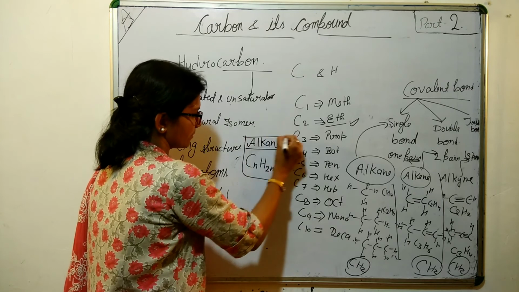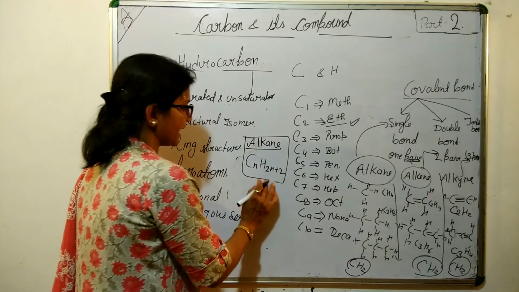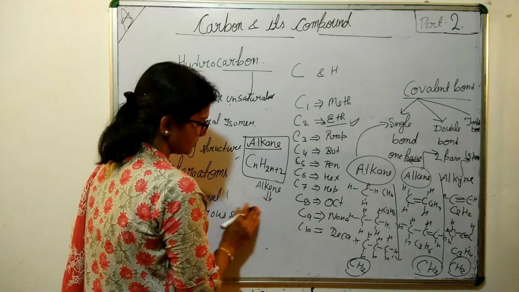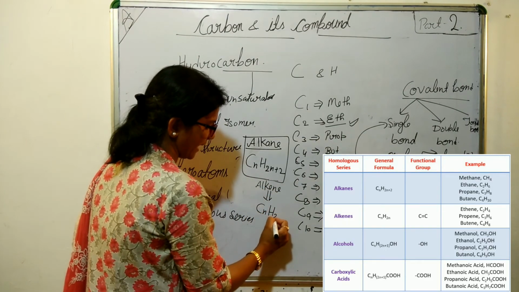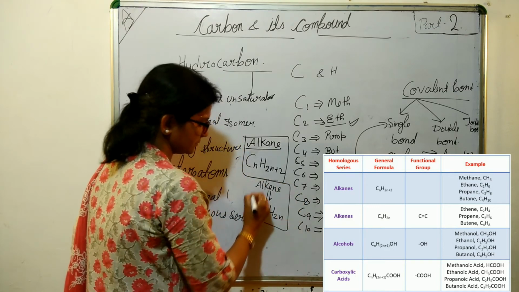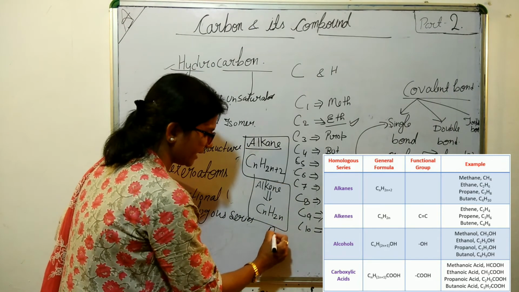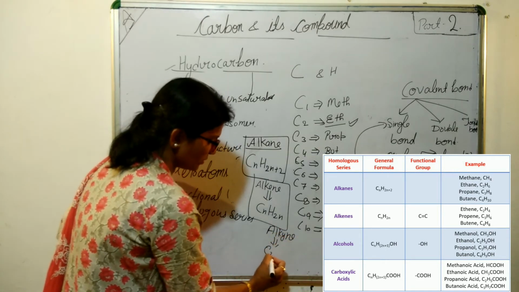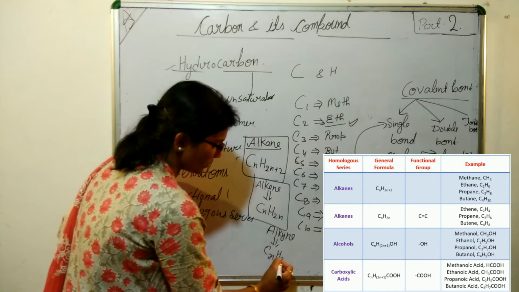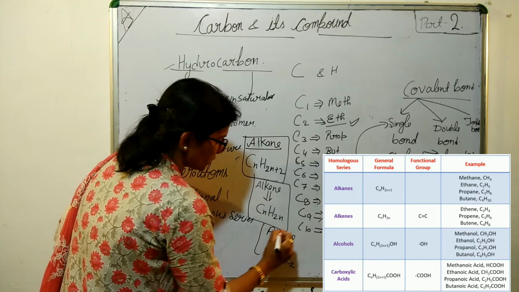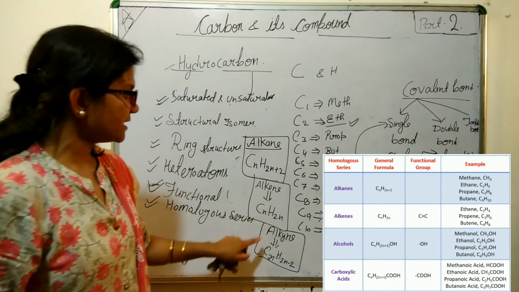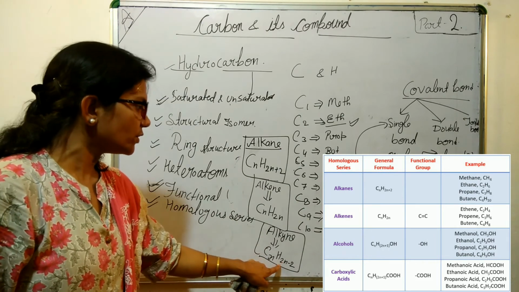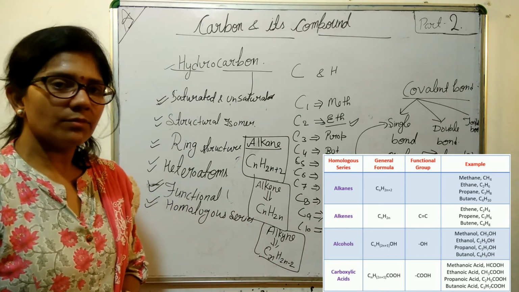For alkene it is CnH2n, and for alkyne it is CnH2n minus 2. Now you can see how much they are unsaturated in comparison to alkane. Because of this unsaturation, they want to fulfill their valency and they are more reactive.